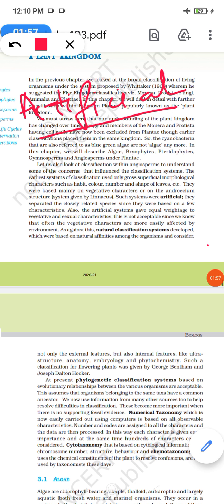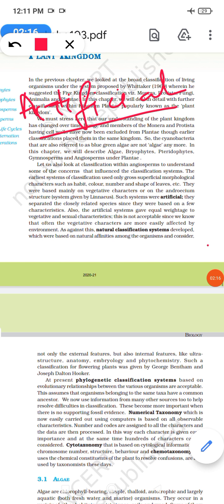Now when coming to the artificial mode of classification, the classification can be based on characters such as habit, color, number and shape of leaves, etc. So all the morphological characteristics are taken care of.